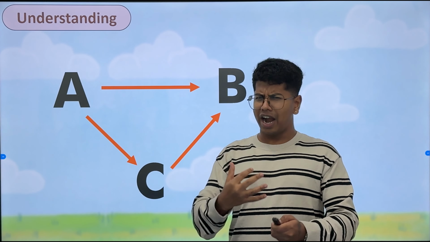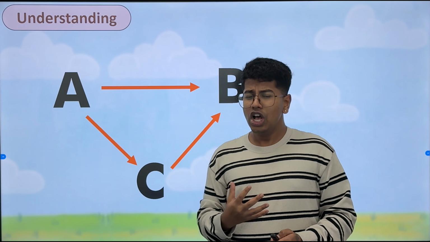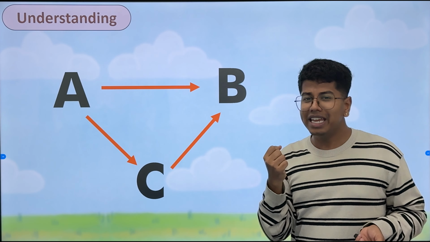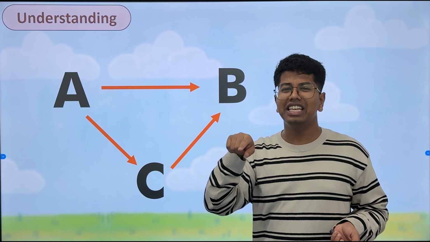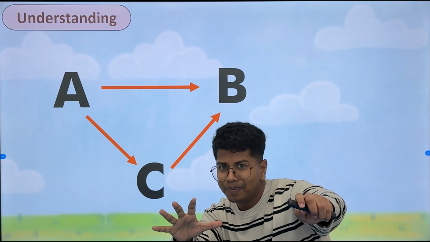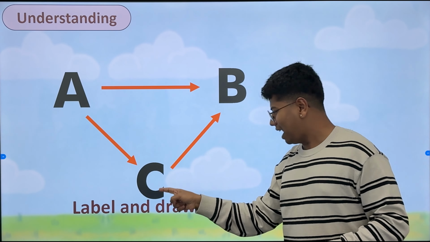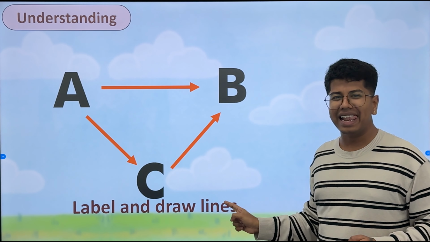Now what if we try to increase the challenge? There's just one thing to remember. For Ant-Man, I use just A; for Batman, just B; and for Captain America, just C. So first, we know the people, and we will first label them. After labeling, we just have to draw lines.